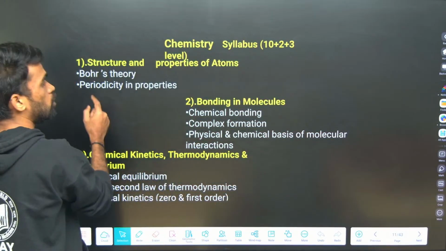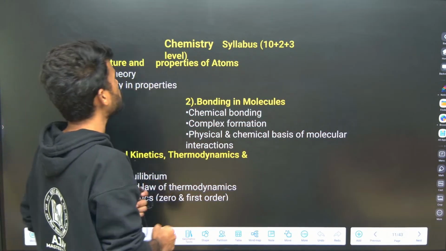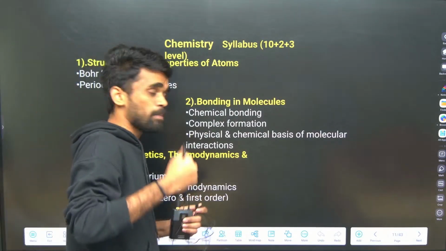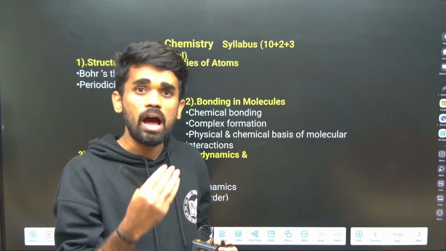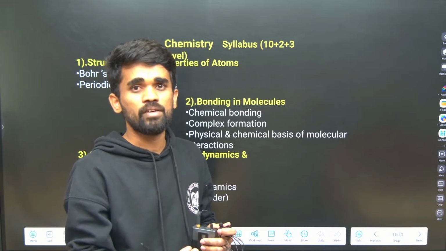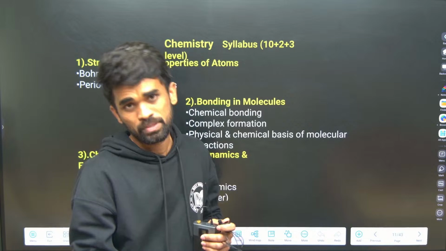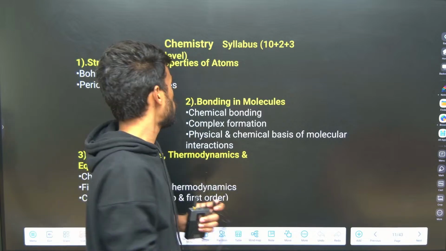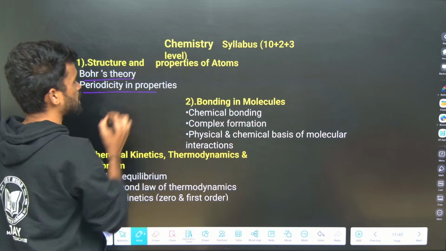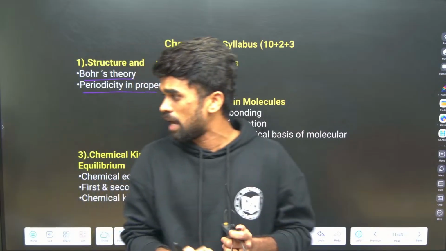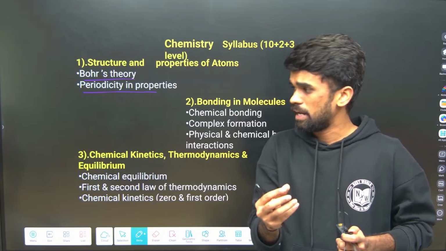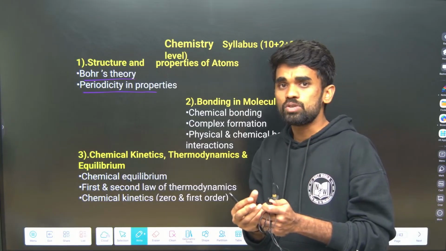Okay, if you look at the syllabus, see, structure and properties of atom. If you are a science student from any BiPC background, you have already studied chemistry in your 11th and 12th at least. Few students will also be studying chemistry in BSc along with their bio. So there you will be seeing these topics, right? Bohr's model and its applications, and the next, periodicity in properties, like if you consider the periodic table, what are the properties we have?